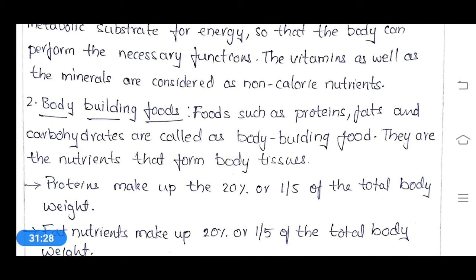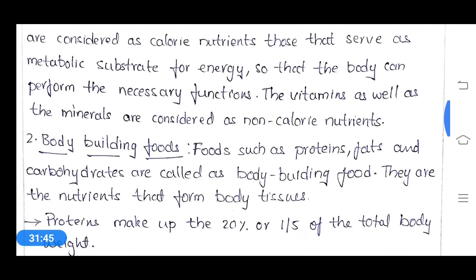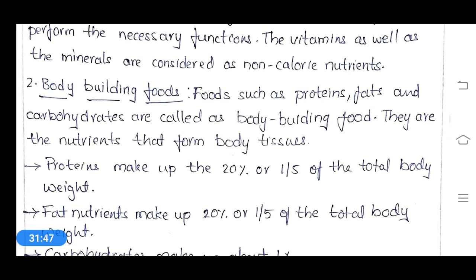Obviously proteins and fats are the major body building foods. Foods such as proteins, fats and carbohydrates are the body building foods. That means these three components are both energy giving foods and also body building foods, and they are the nutrients that form body tissues.